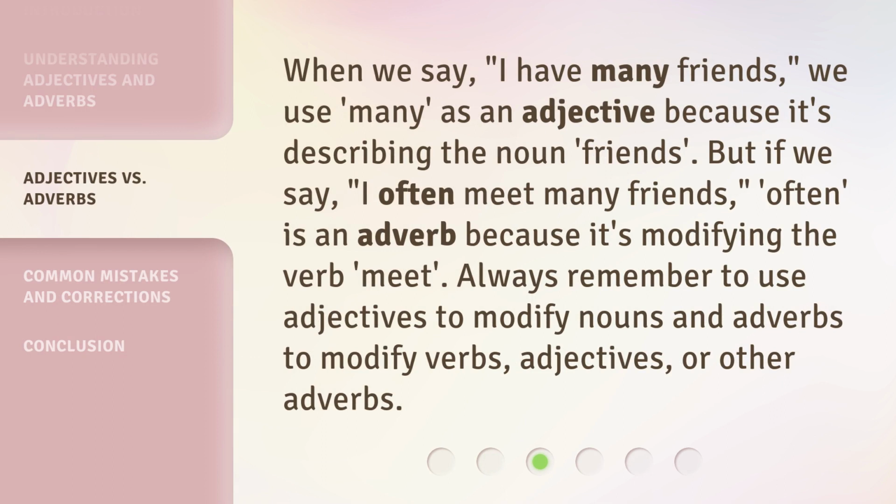When we say, "I have many friends," we use many as an adjective because it's describing the noun, friends. But if we say, "I often meet many friends," often is an adverb because it's modifying the verb meet. Always remember to use adjectives to modify nouns and adverbs to modify verbs, adjectives, or other adverbs.